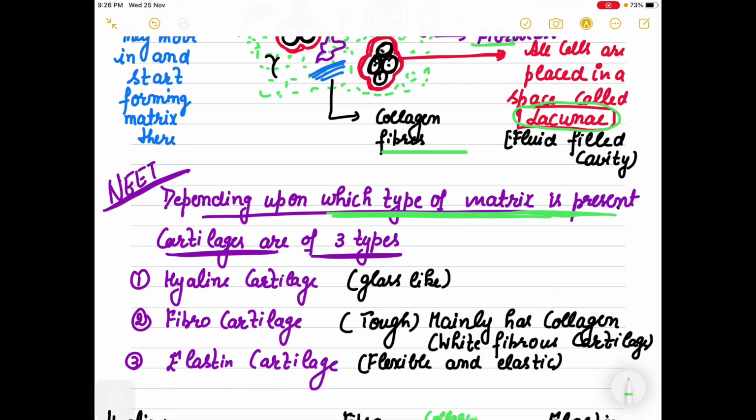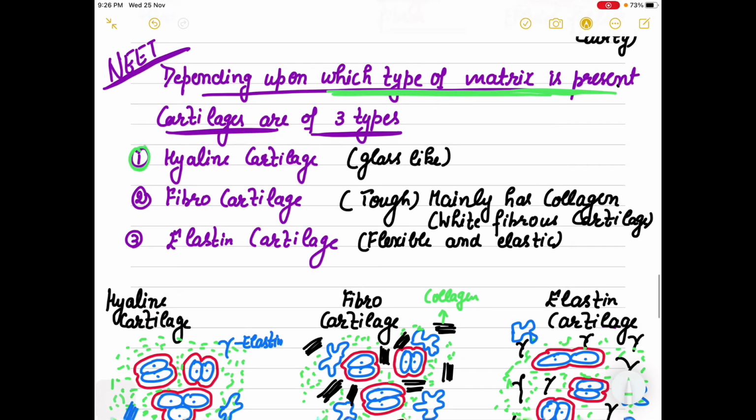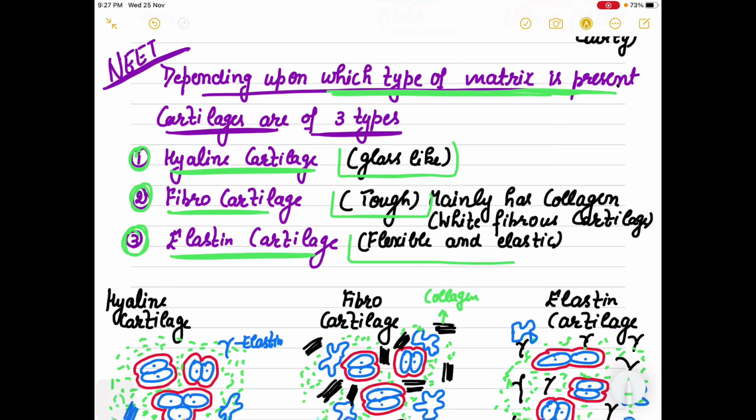So depending on this matrix, cartilages are mainly of three types. Very interesting one: hyaline cartilage, fibrocartilage, elastin cartilage. By now it should be crystal clear the moment I say fibrocartilage and elastin cartilage. Definitely hyaline cartilage, you are listening to the first time. The matrix of hyaline cartilage is glass like. Fibrocartilage matrix is tough, and elastin cartilage is a flexible and elastic matrix.